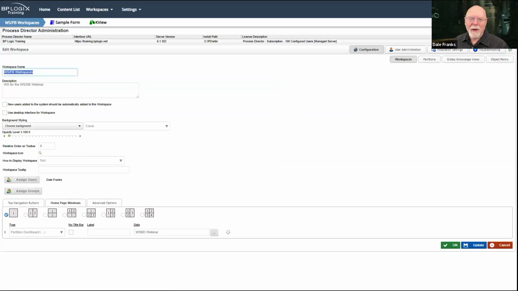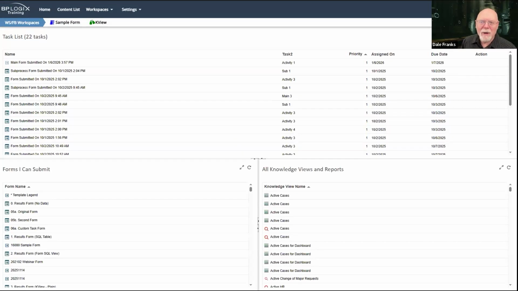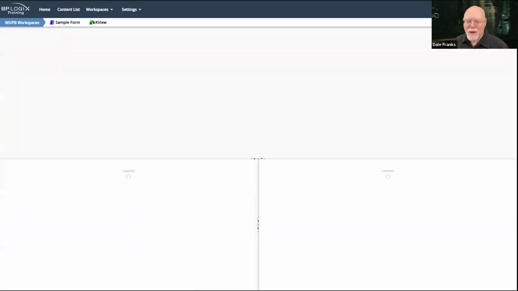Okay, I thought I saved it. Partition dashboard. That's the dashboard. Let's hit update. Okay, that should have saved it. We'll even hit OK to be sure it saved it. Okay, maybe a caching problem.